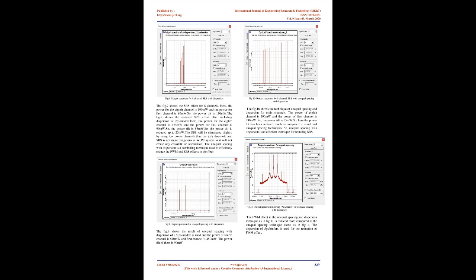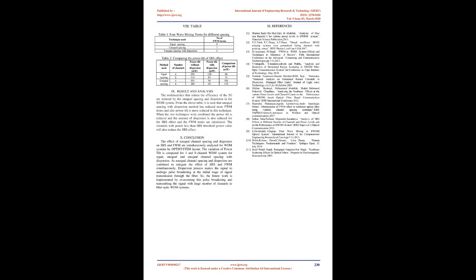fiber. Fig.10 output spectrum for 8-channel SRS with unequal spacing and dispersion. The figure 10 shows the technique of unequal spacing and dispersion for 8 channels. The power of the 8th channel is 295 MW and the power of the first channel is 230 MW. So, the power tilt is 65 MW. So, here the power tilt has been reduced much as compared to equal and unequal spacing techniques. So, unequal spacing with dispersion is an efficient technique for reducing SRS.